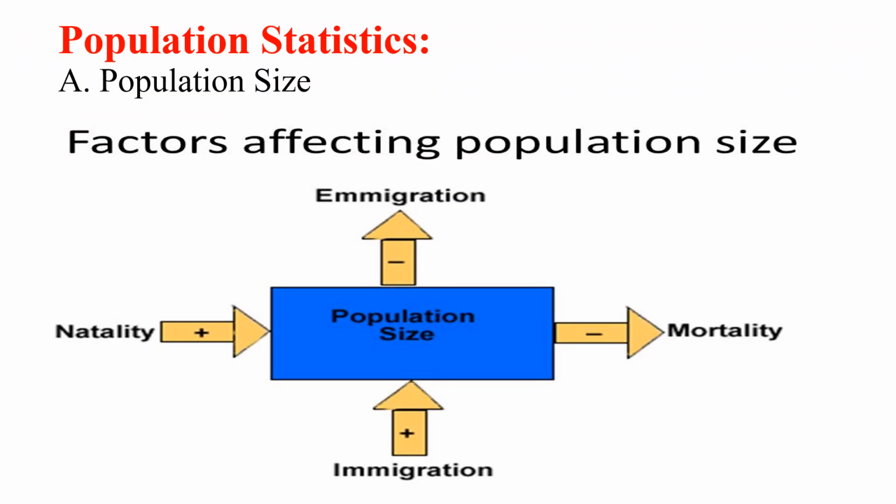The first thing is population size. As we know, India has more than 135 crore population. So that size is important. And as we discussed previously, this is a dynamic process. It is never constant or stable. There are always births happening, deaths happening. Similarly, immigration and emigration are happening. So population size is a dynamic process. We tend to take an average.